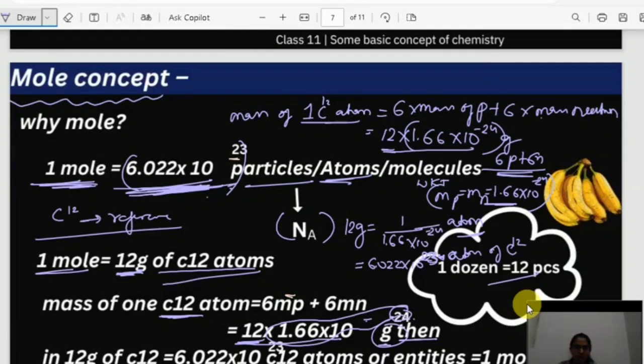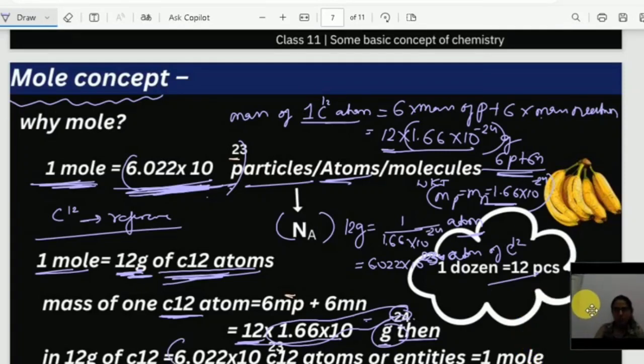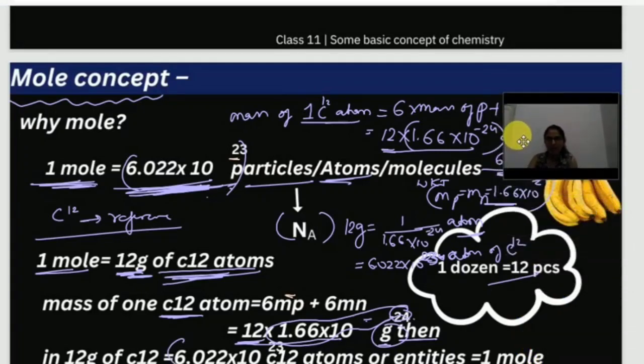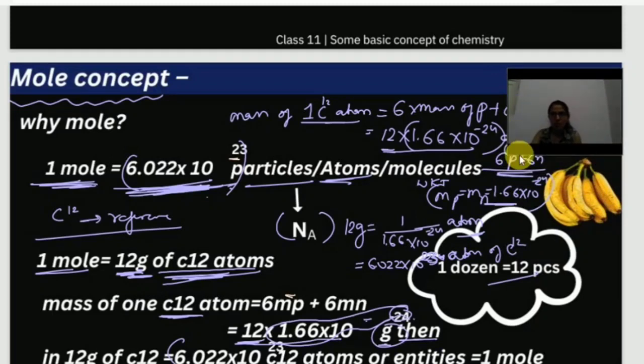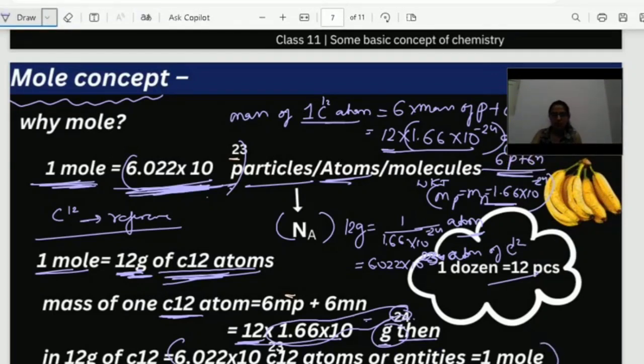And we know that we call 12 gram of carbon 12 atoms equal to 1 mole. So we concluded that 1 mole is equal to this number of atoms or entities. Clear? You got a clear idea what this is.